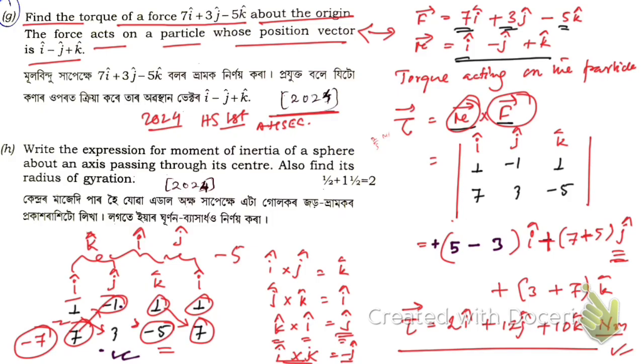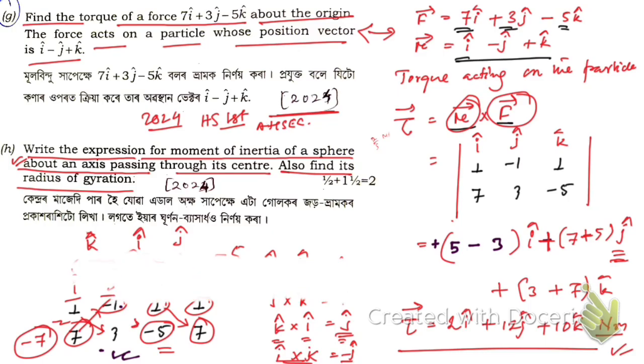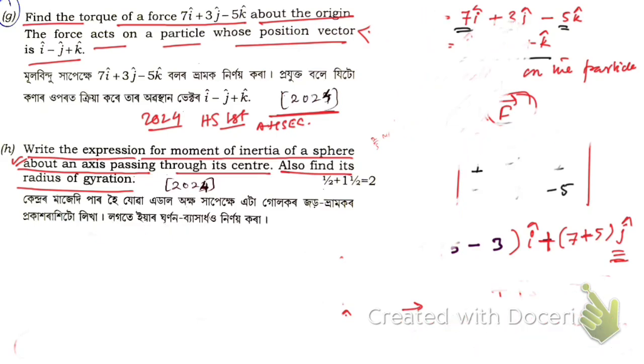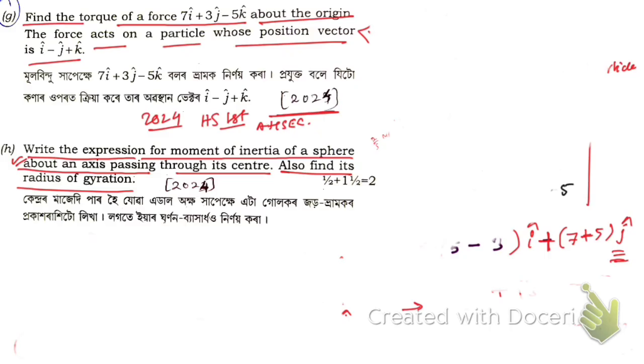Now let me take the next question. H, write the expression for the moment of inertia of a sphere about an axis passing through its center. Also find its radius of gyration. First pause this video and note all these things. To write the answer to the next question, let me clean the page.